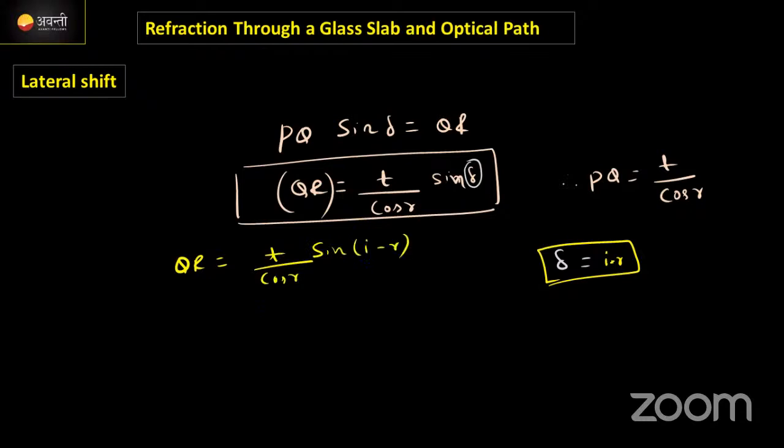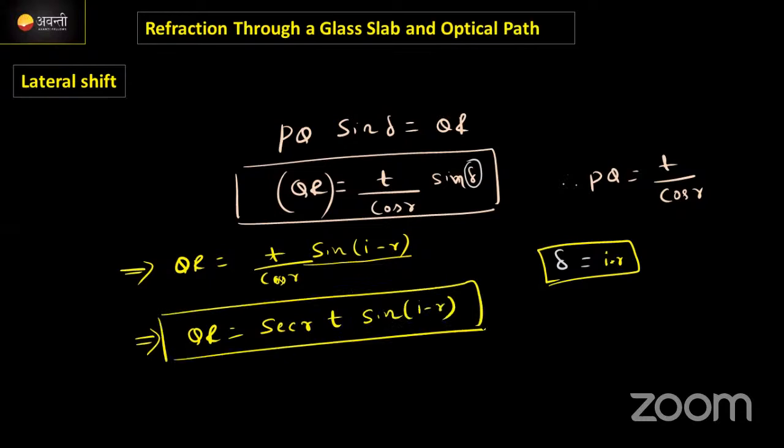Correct? This is also an equation for lateral shift, or else we can write like this also. QR is equal to 1 by cos r is there now. Let me know what is the meaning of 1 by cos r, or which trigonometric function will become under 1 by cos r. Quickly, quickly. Secant. Yes, excellent, guys. We can write this one like secant r t into sine of I minus r. This is also an expression for the lateral shift.